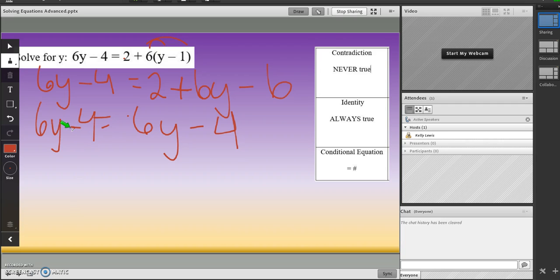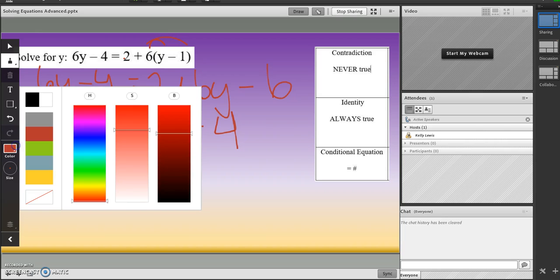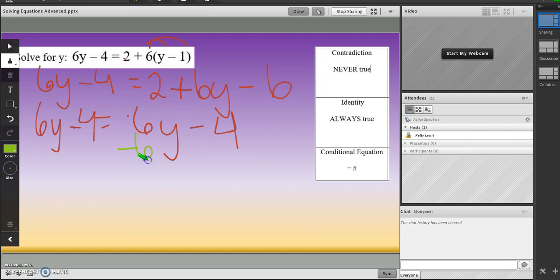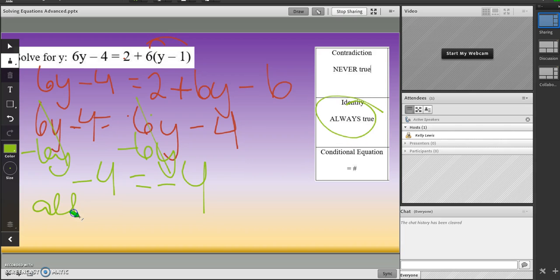Notice we have the exact same thing. Okay, you can stop there if you want. I'm not going to. I like my letters on my left. So I'm going to subtract 6y, this guy, from this guy, and they cancel, and I get negative 4 equals negative 4, which is a true statement, right? You owe me $4, you owe me $4. That will always, always, always be true. Okay, and so this is all real numbers.